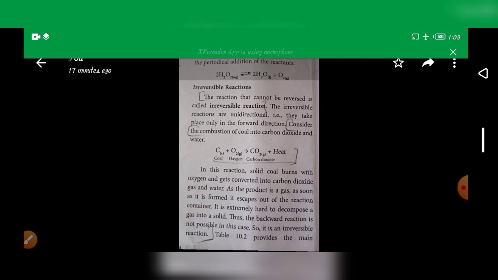Consider the combustion of coal as the example I gave. C plus O2 gives CO2 plus heat. In this reaction, solid coal burns with oxygen and gets converted into carbon dioxide gas and water. As the product is a gas, as soon as it is formed it escapes out of the reaction container, and it is extremely hard to decompose a gas into a solid. Thus the backward reaction is not possible in this case. So it is an irreversible reaction.